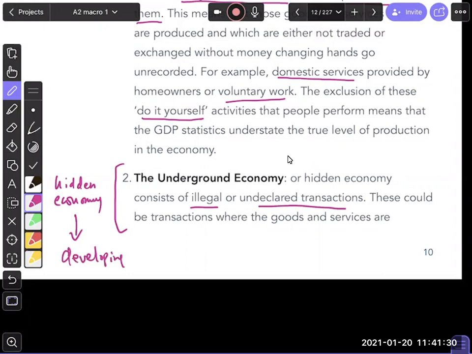It could be illegal. For example, if you are making money through prostitution or selling drugs and all that, you're not going to report your income. You're not going to say, hey, I got $5 million because I was selling drugs, right? So you're not going to do that.